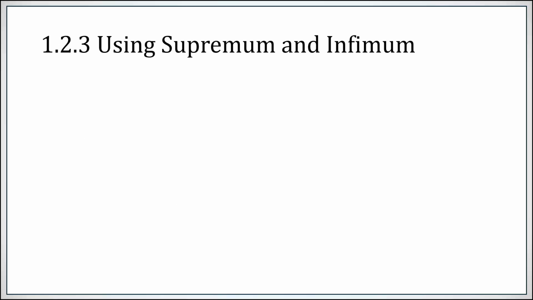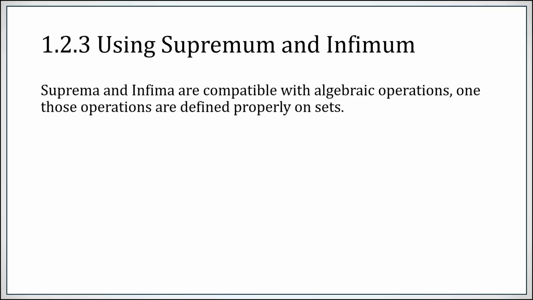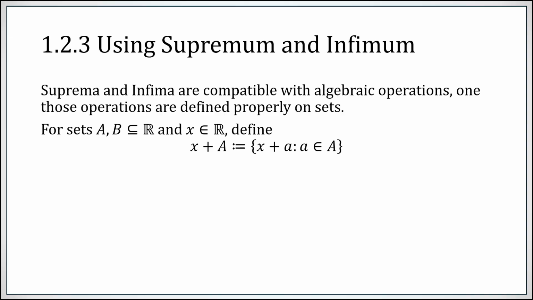So how do you use suprema and infima? They're compatible with a lot of algebraic operations once you properly define these operations as working on sets. So for two sets, A, B, sets of real numbers, and x, just one particular real number, we're going to define how you do a plus between a real number and a set. You simply take the set of all possible elements of A plus that x. So if this is a number and this is a set, you add them by simply adding this number to every possible element of the set. Similarly, you can define the product as all possible products.